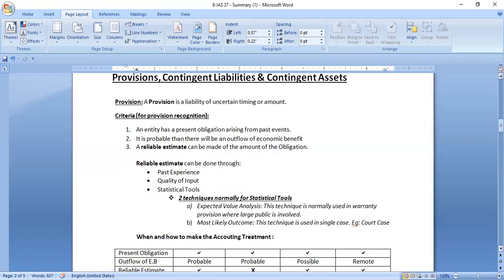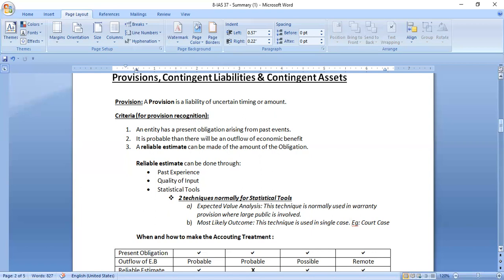In the expected value analysis technique, normally this technique is used in warranty provisions where a large public is involved. If any company is selling products to a large number of customers, then while selling the products, a warranty is also given, right?